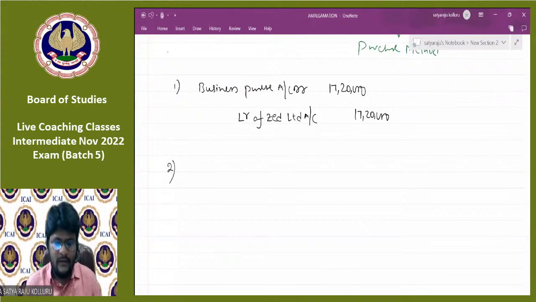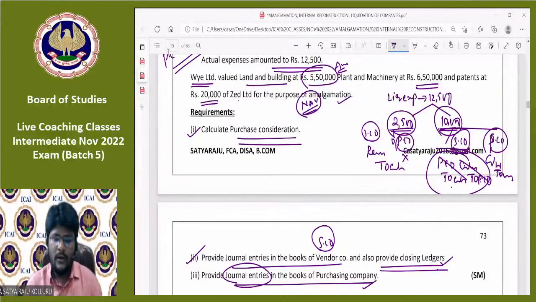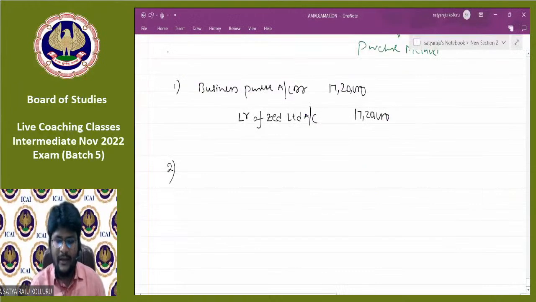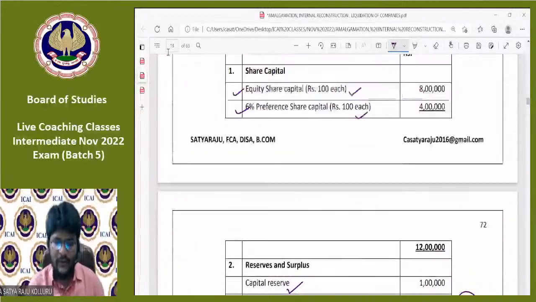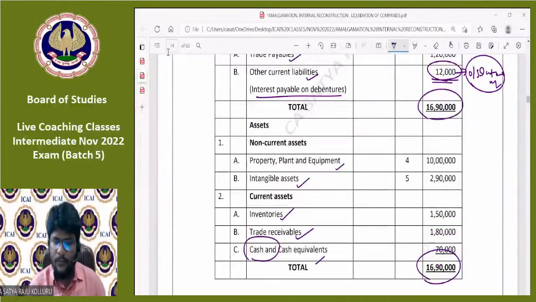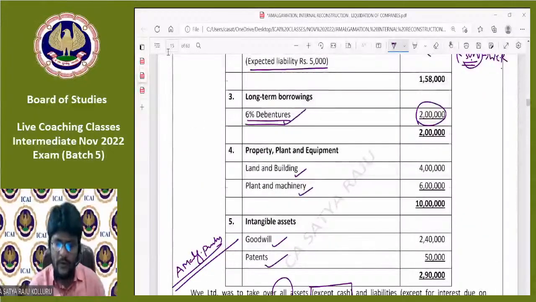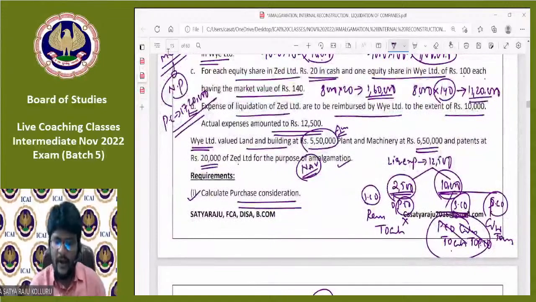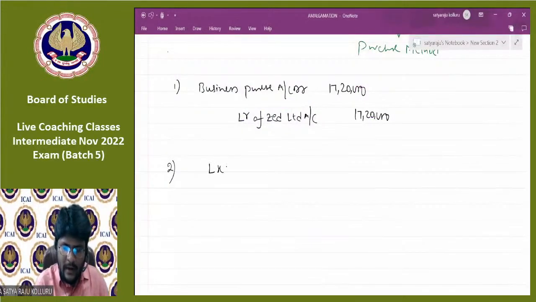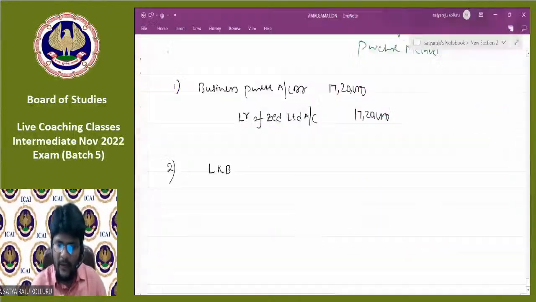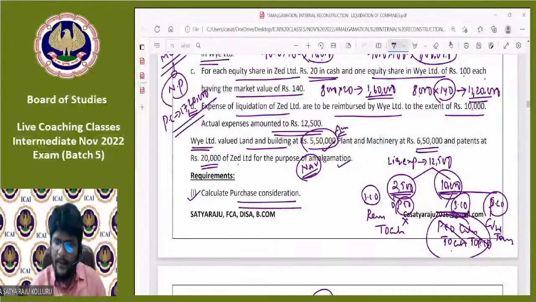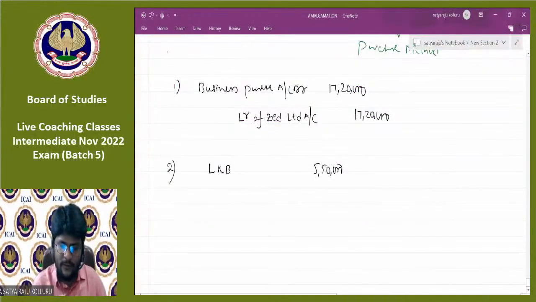Fine. Next, the second entry is incorporation of assets and liabilities. What are the different assets we are ready to take over? But here you need to remember assets are taken over at the agreed value, so incorporate them at that value. Check one by one. We have taken over all the assets except cash. Under PPE there are two components, land and building and plant and machinery. Agreed value is also given. So land and building taken over at 5,50,000. Then plant and machinery is at 6,50,000.